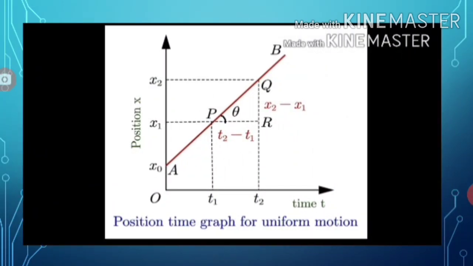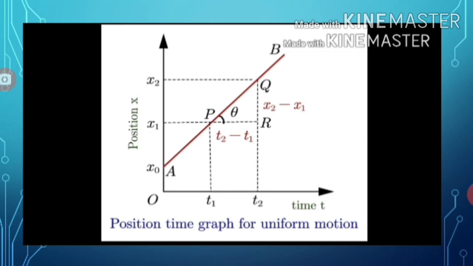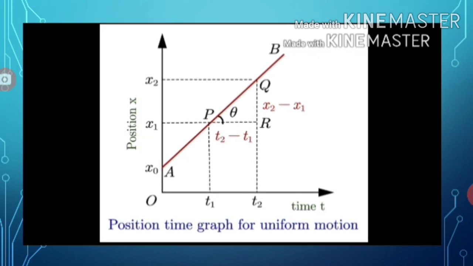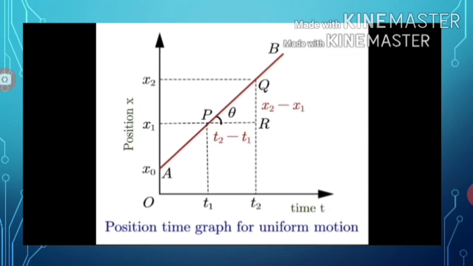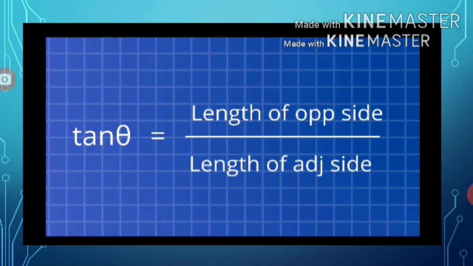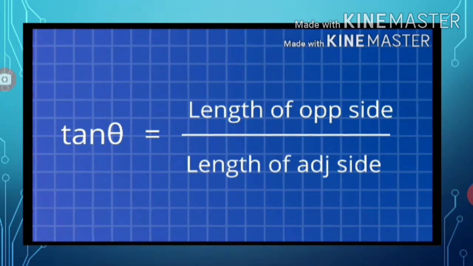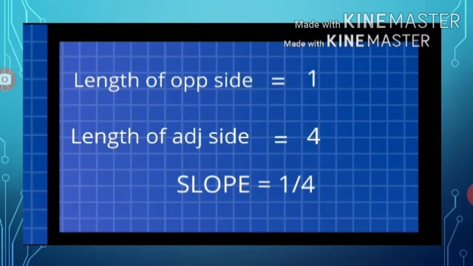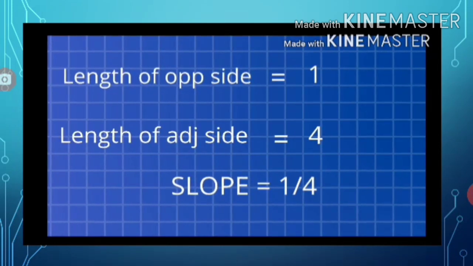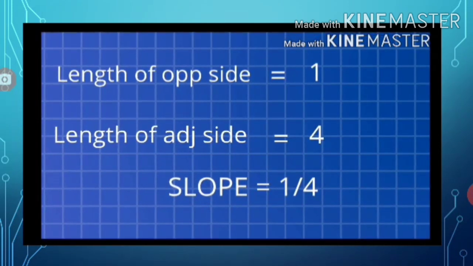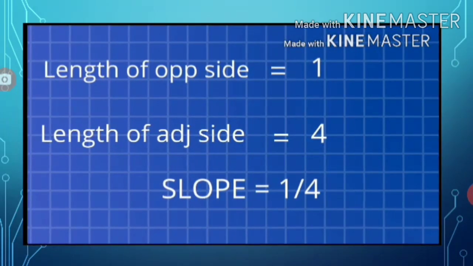Here you should note that change should always be taken in one direction. Here the direction is P to R and R to Q. Also, the slope of the line AB can be calculated by using the second method. Tan theta equals the length of the opposite side upon the length of the adjacent side. The length of the opposite side is 1 and the length of the adjacent side is 4. Hence, the slope of the line is 1 by 4. Whichever method you apply, we get the same answer.